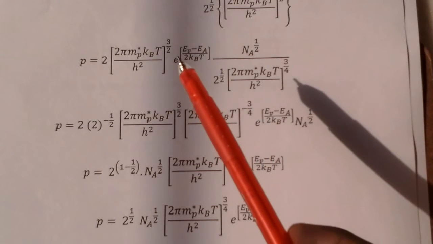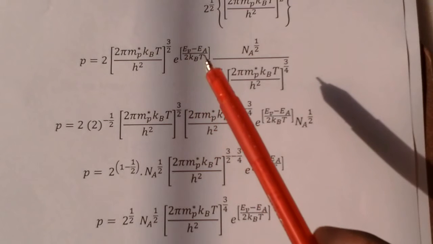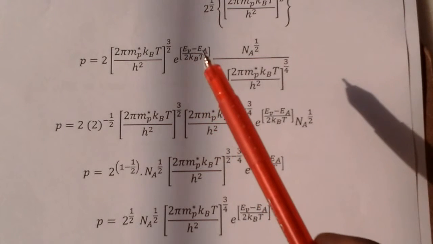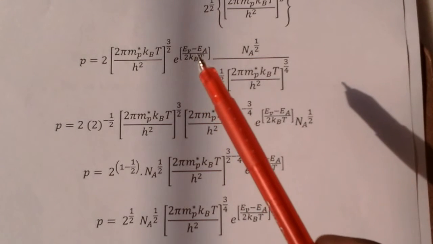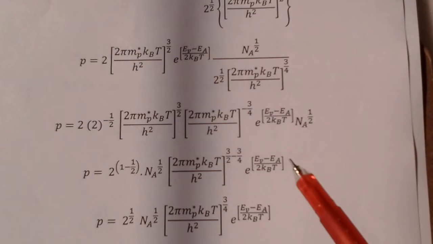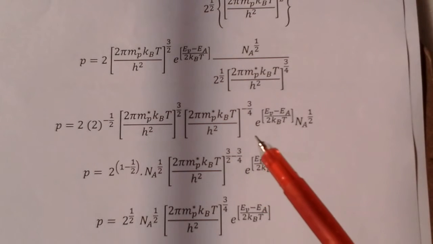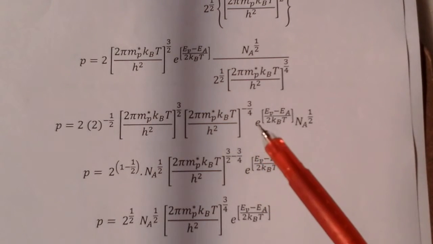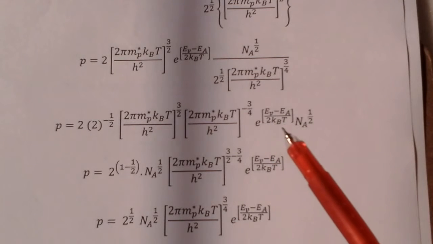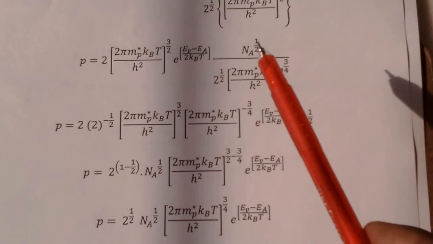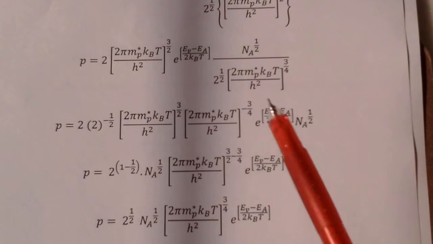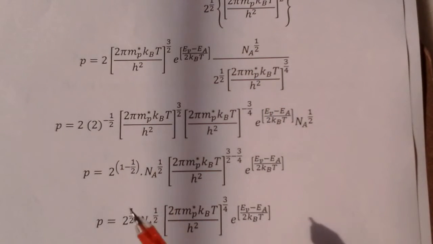So next, the same value, e power (EV minus EA) by 2 kBT. So next I am writing here e power of (EV minus EA) by 2 kBT, Na power 1 by 2, as this I have done.